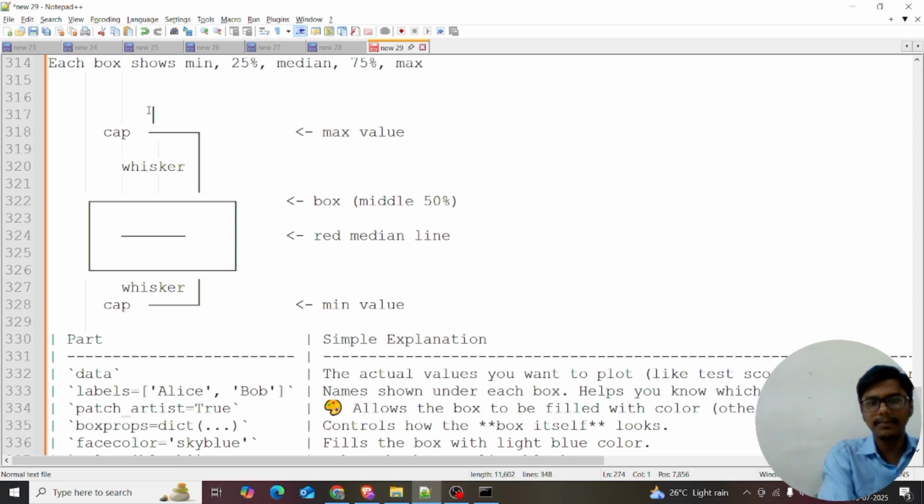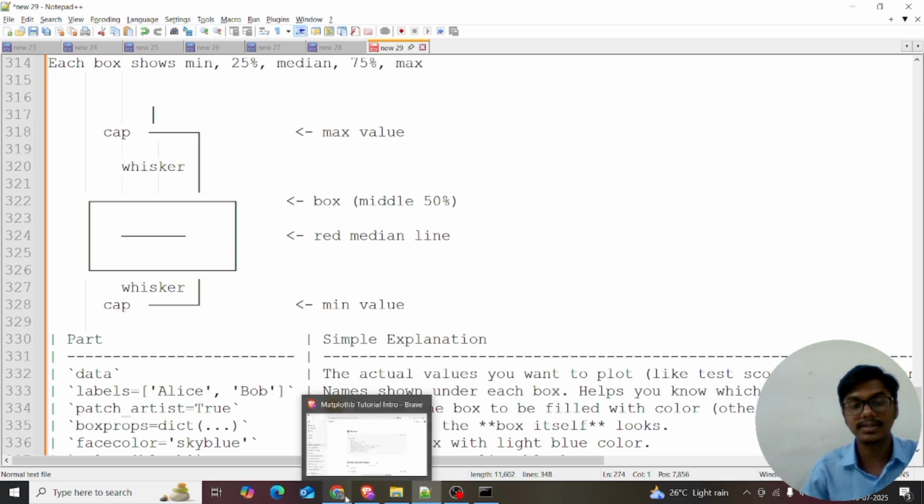It shows the maximum value and minimum value. The box is the 50%, the center is the median value, and this line is called the whisker. I just told you, it's a box and whisker plot. I'll explain all these concepts visually.